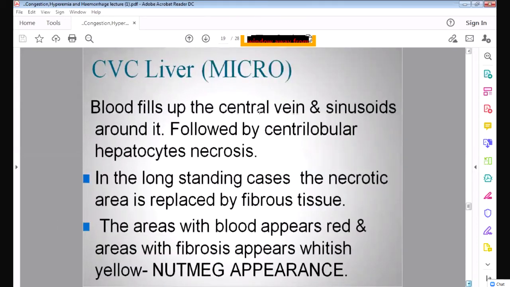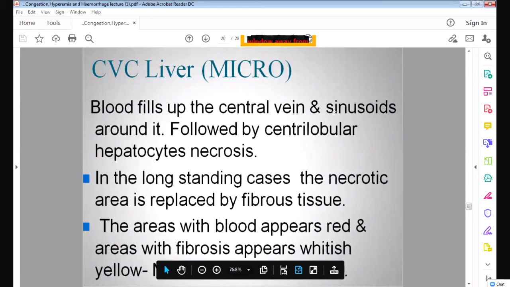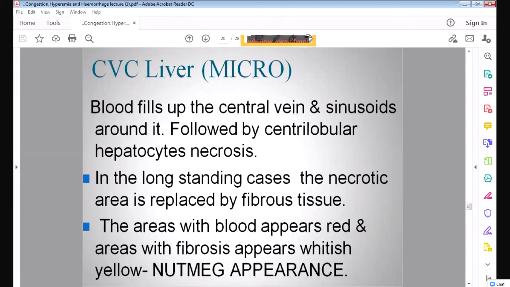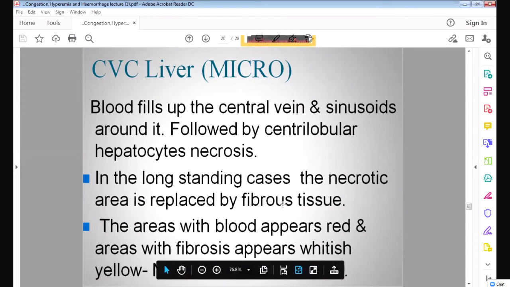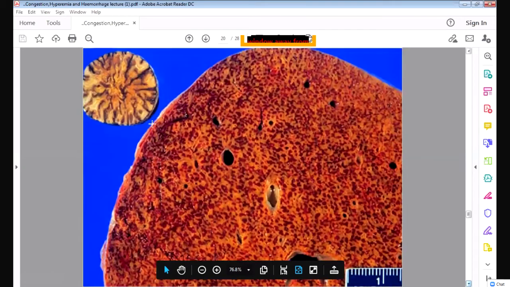So you can see the blood fills up the central vein, the sinusoids and around it, and it will be followed by centrilobular hepatocyte necrosis. So the cells around the central vein, the centrilobular cells, will die and undergo necrosis. After some time, the necrotic cells will be replaced by fibrous tissue. So the liver will have two different areas. One area will have a lot of blood and appear reddish in color, and the area of fibrosis will appear whitish or yellowish, and this will give a nutmeg appearance like this. You can see this is a nutmeg, the dry fruit. So the liver will have this appearance.